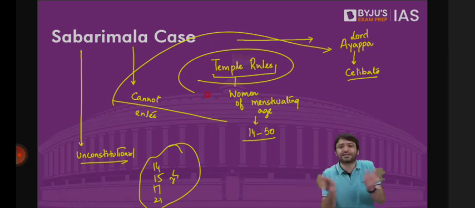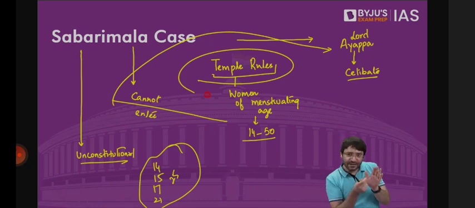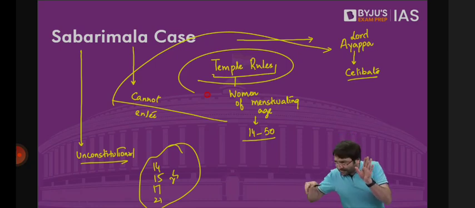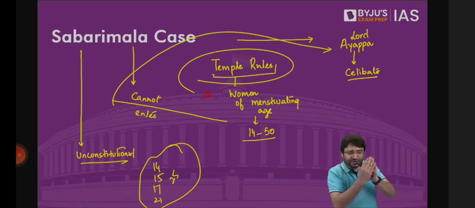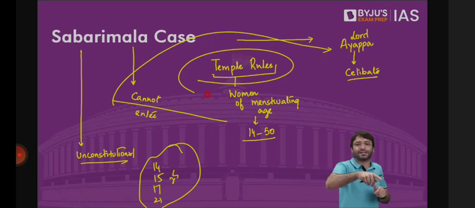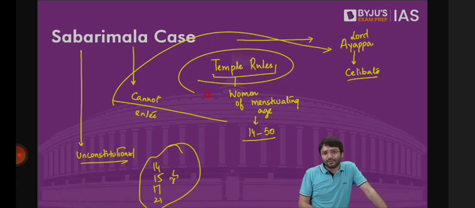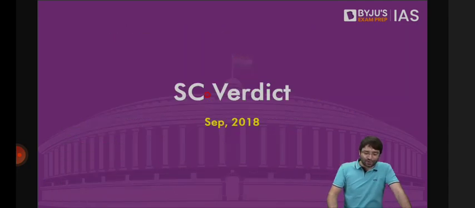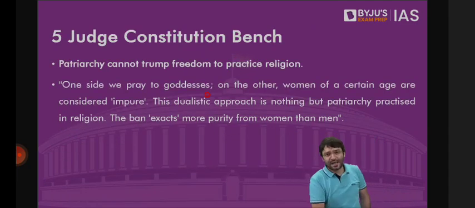But if there are practices which are not so essential to a religion, that means even if these practices are taken away, religion will still continue, religion will still survive, religion will not be destroyed. These practices, if they violate fundamental rights, can be struck aside. But then this case involves interpretation of the Constitution. Whether in reality these temple rules violate fundamental rights or not. A 5-judge Constitution bench of the Supreme Court was set up. And there was one woman on the panel. Justice Deepak Misra was part of this, Justice Chandrachud was part of this, and Justice Indu Malhotra was the lone woman judge on this bench. And the Supreme Court gave a verdict by the majority of 4:1.